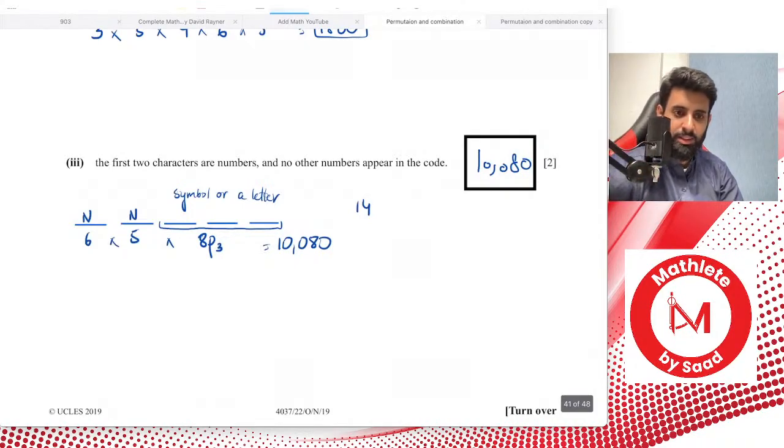Anyway, so that's it, guys. I hope you guys enjoyed and also learned the concept, and keep practicing permutation, combination. The more you practice, the better you'll get at it, inshallah. This is no magic recipe. Difference between O-level and IGCSE? Well, as far as advanced is concerned, there's no difference.